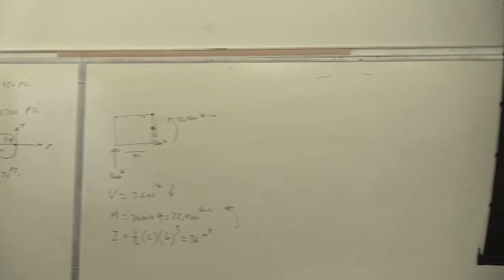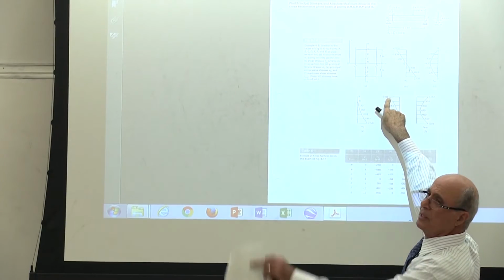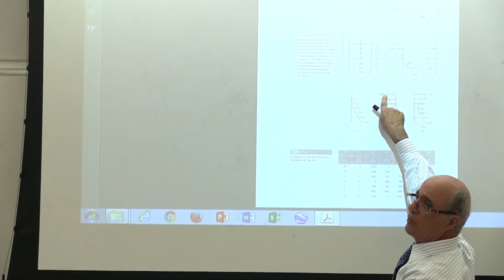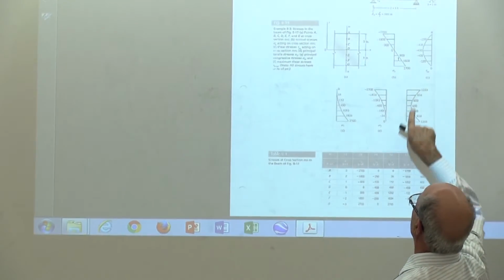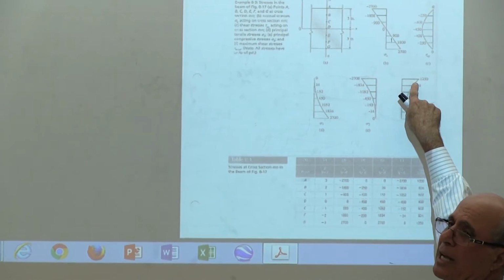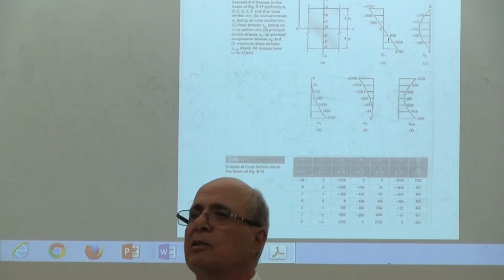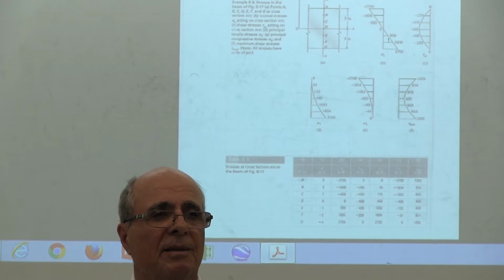One principal stress is 0. One principal stress was minus 2,500, but absolute. This is the absolute maximum shear. The absolute maximum shear is how much? 1,350 according to the Mohr circle. Yes or no? Did you get it?